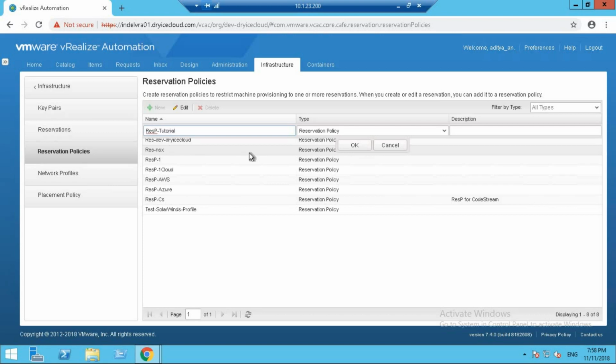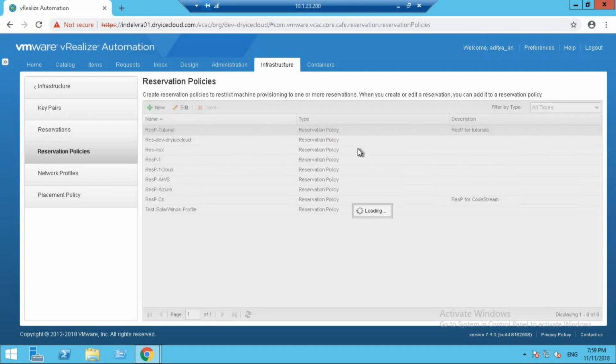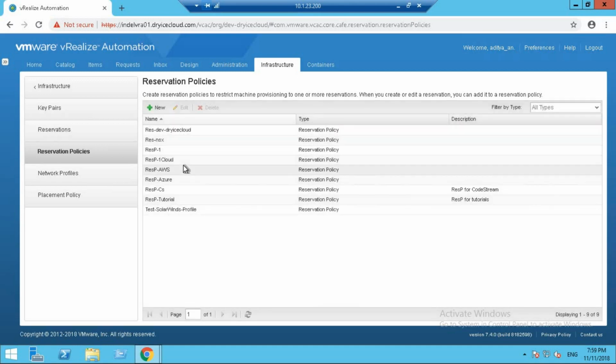I'm going to name it RESP tutorial. Now this is a reservation policy and not a store reservation policy. I'm going to provide a description here, and we're going to click OK. And this is going to save our reservation policy.